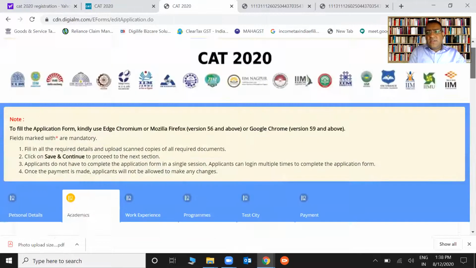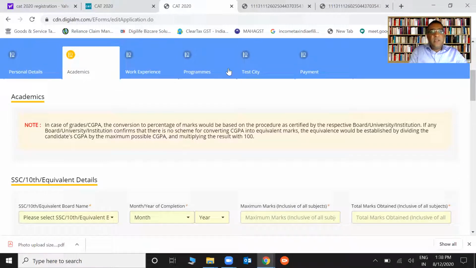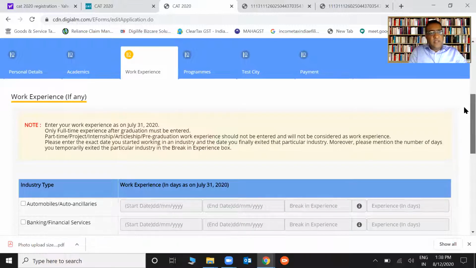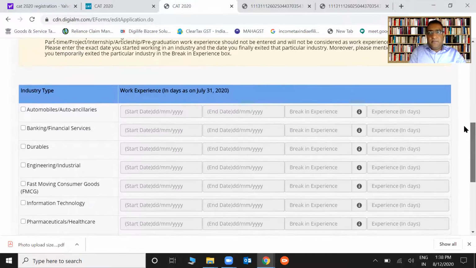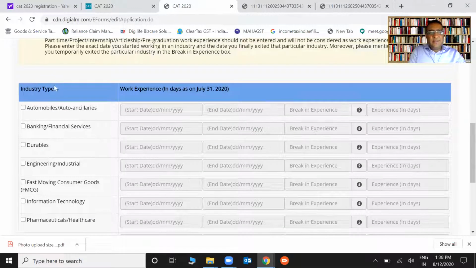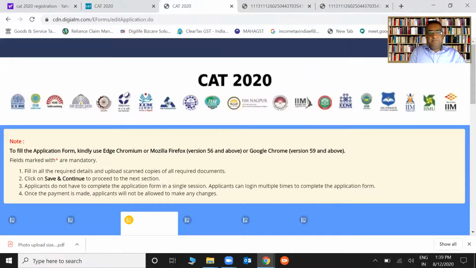Hope it is clear. Nothing really great in this. Information-wise, there's nothing great. You can directly write it down. Yeah, so I'll move forward now. Work experience. Very specifically, they've mentioned that the work experience is counted as on 31st July. So don't say that after 6 months I will have this much experience. No, it won't count. Right? Here we go. That's it. Easy. Whichever sector you have worked in, write it down. That's your call. So I won't bother much. This is self-explanatory. Save and continue.